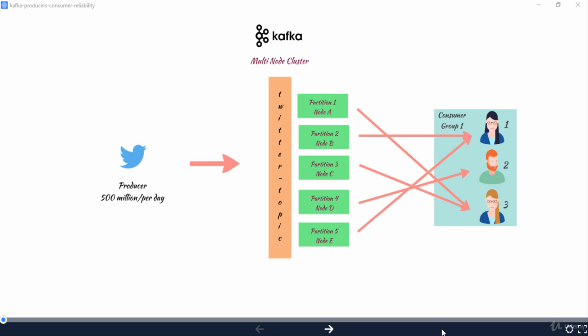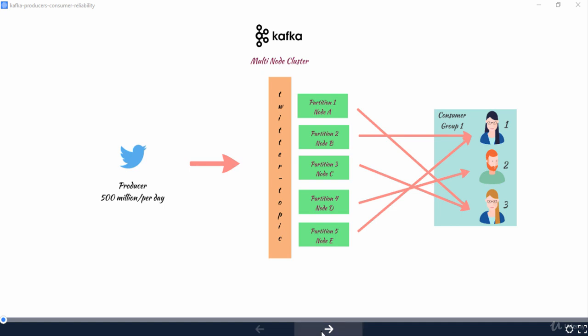Now, as an interviewer, I would ask a follow-up question. How does consumer 2 know from where to start? If you answer Kafka server or Kafka brokers would keep track of the location from where consumers should start reading, you would be dead wrong, because that is against the design of Kafka. Remember, in the first lesson in this chapter, we said Kafka's design principle is keep the broker dumb and the consumer smart. Kafka broker does not keep track of the messages that are consumed by consumers. It is the consumer's responsibility. The answer to the question is offsets.